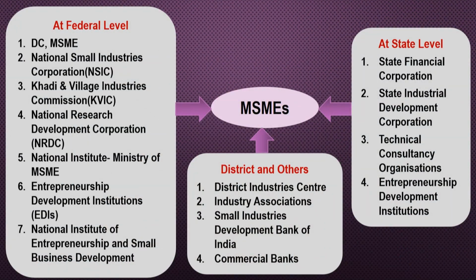Now when we talk of the agencies at different levels, there are primarily 3 levels: the national level, or the federal level, the state level, and then the district level. So we'll take them one by one. First we'll take the national level, followed by the state level, followed by the district level in the succeeding videos.